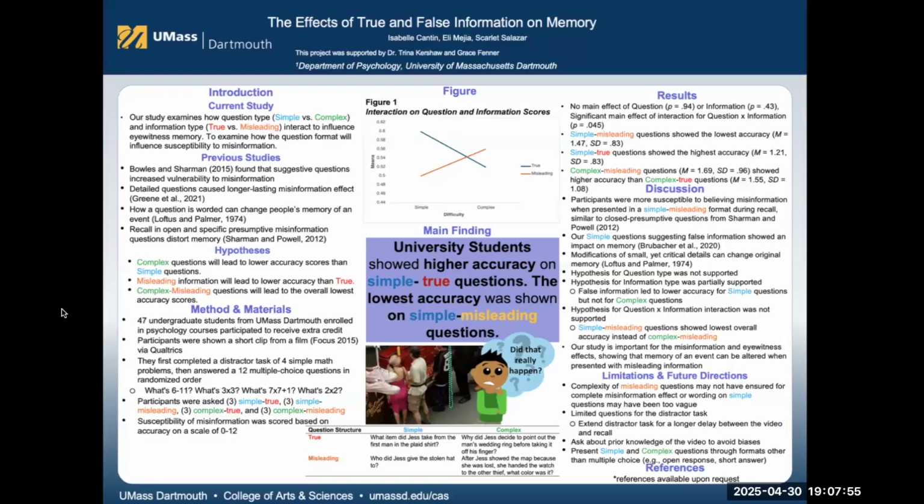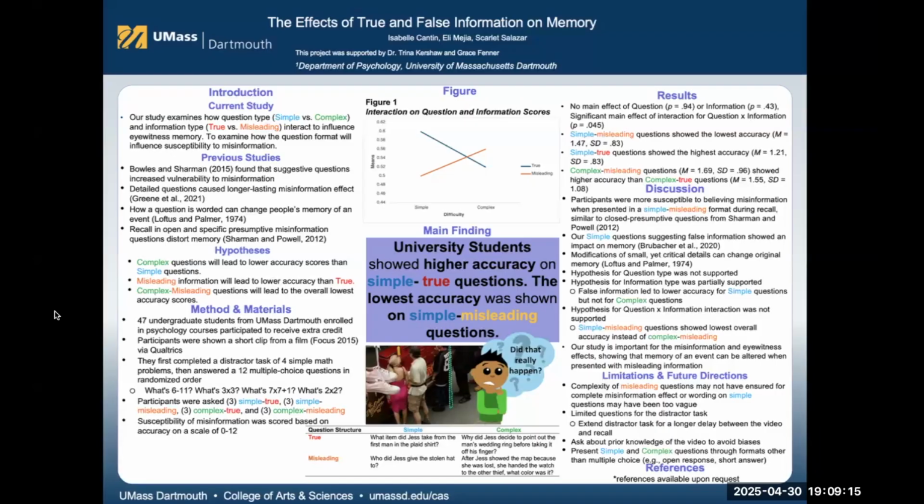We also included a chart in our poster to show examples of the different types of questions. For example, for one of our simple true questions, we asked, what item did Jess take from the first man in the plaid shirt? For simple misleading, we asked, who did Jess give the stolen hat to? For complex true, we asked, why did Jess decide to point out the man's wedding ring before taking it off his finger? And for complex misleading, we asked, after Jess showed the map because she was lost, she handed the watch to the other thief.